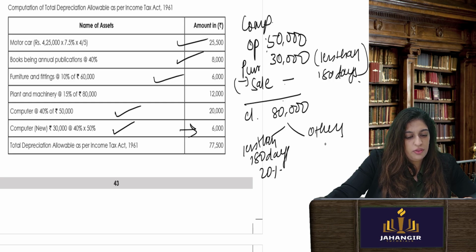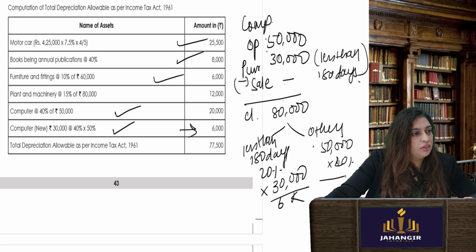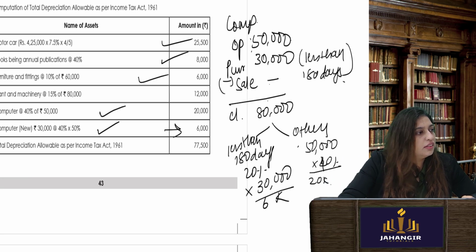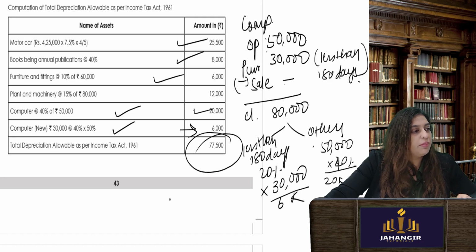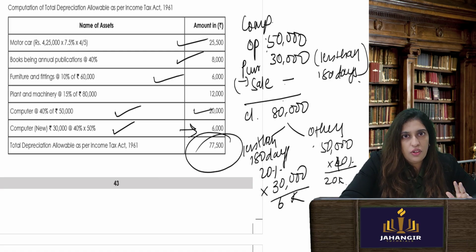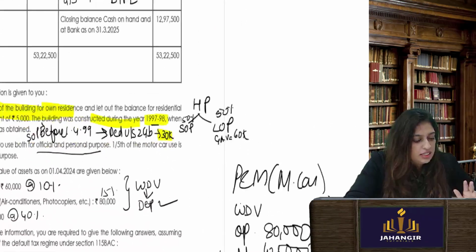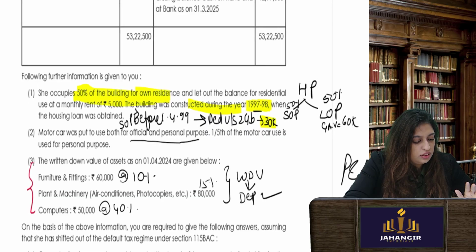Others, full depre you will get into 30K. Give you 6K. Others is full 50 to 40%, which will give you 20K. Okay, that is what they have done. You get total depreciation. Add everything, you get total depreciation. Easy, not difficult at all, because you just have to remember. This is again simple. Now let's go to the next part.